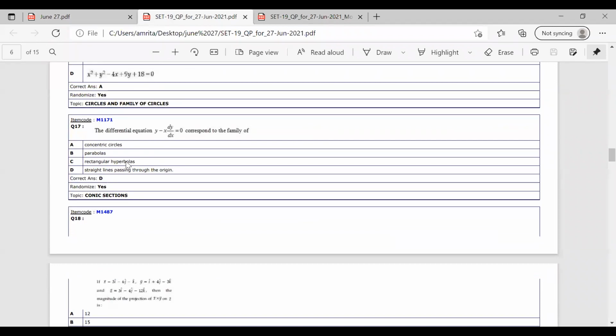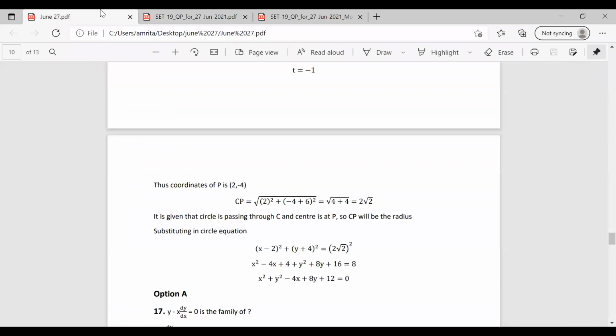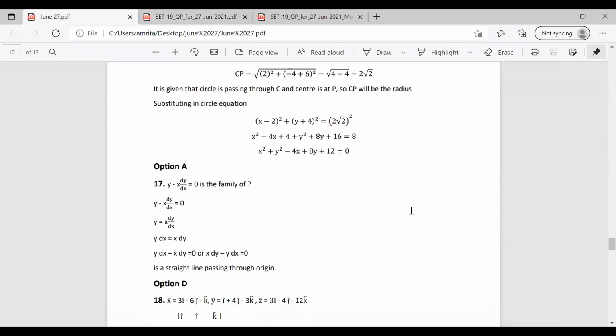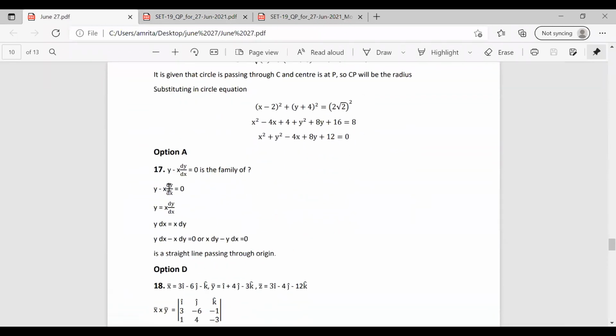The differential equation y minus x dy by dx equal to 0 corresponds to the family of concentric circles, parabola, rectangular hyperbolas, straight line passing through the origin. So we have to find out which category of equation y minus x dy by dx equal to 0 corresponds to.